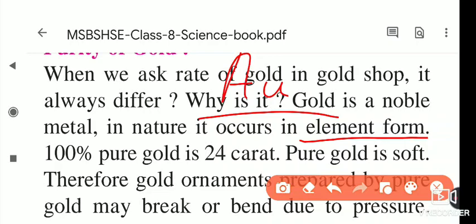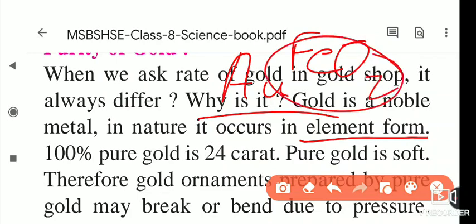It forms in gold only. And generally other metals, like suppose iron is there, form their oxides inside, and we have to purify it. Then we have to take the gold out from this iron.